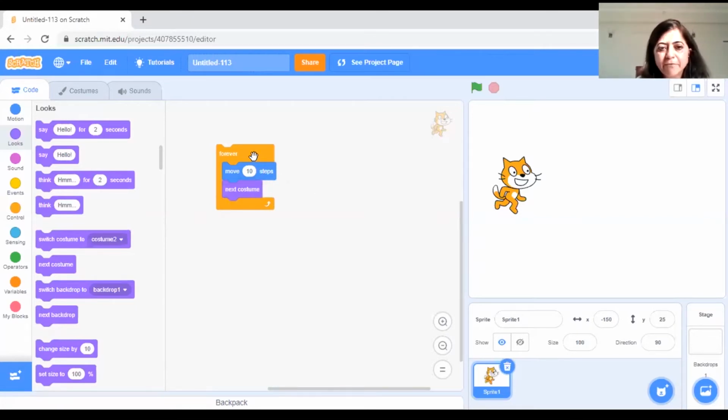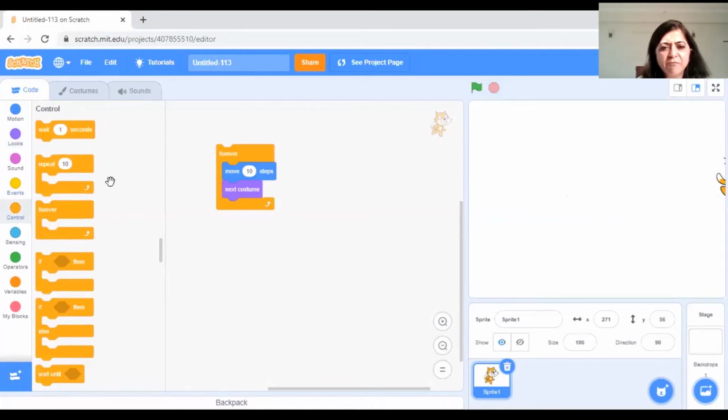If I do this, see, it looks like it's moving, right? But maybe I want to put something so that I can see it better. So what I can do is go into control and put some wait, right? If I put this wait, and let me pull this sprite here and say forever.